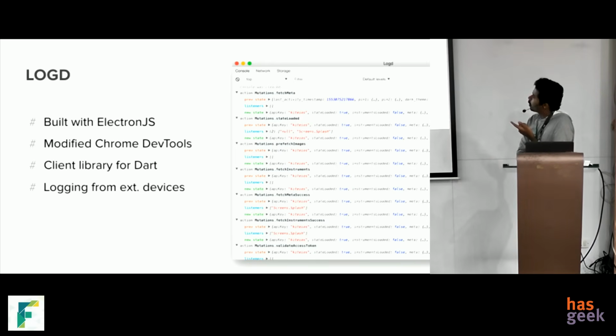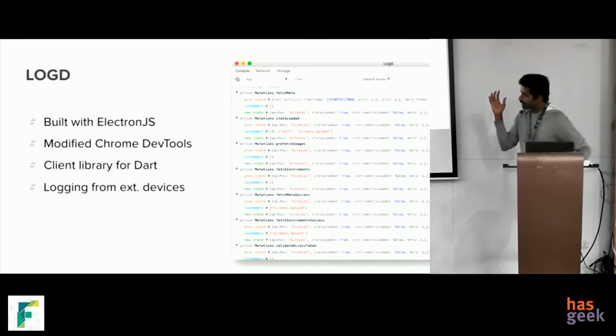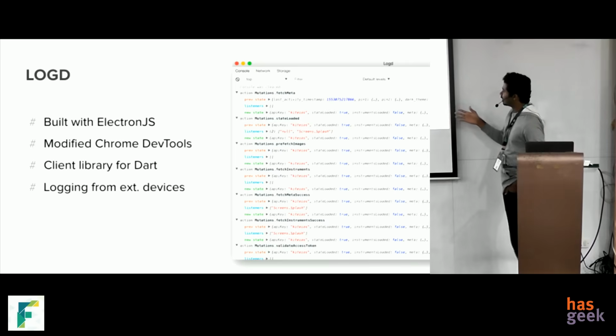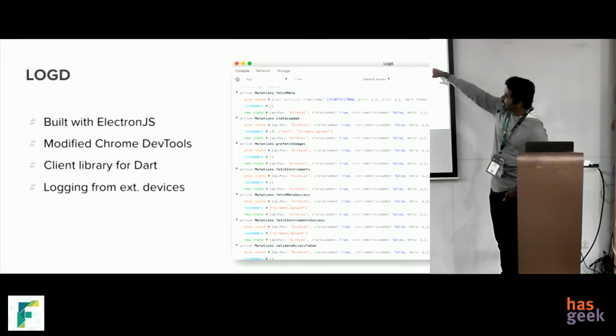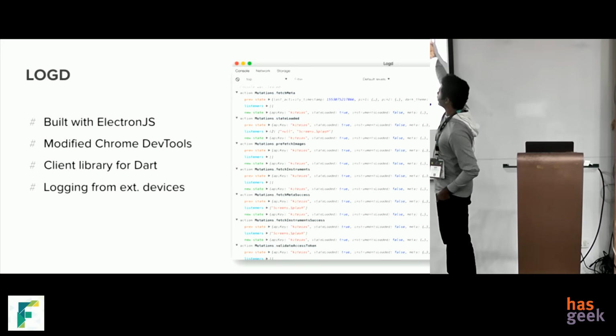And this is a logging mechanism we built. It's called logdaemon. It's actually a byproduct of Kite. We actually missed the React Native debugger, which does the same thing. So I built it in Electron.js, and this screen you're seeing is a modified Chrome DevTools.